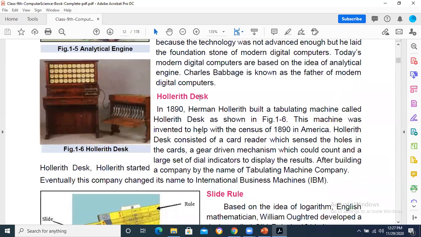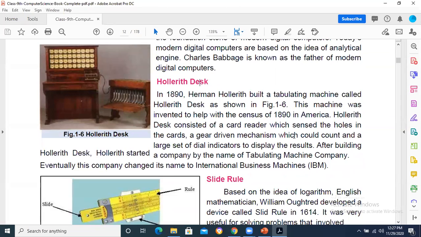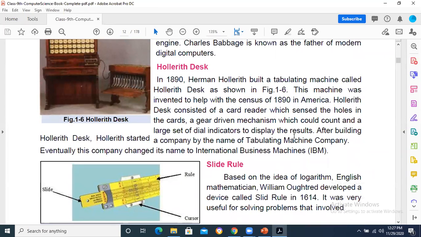Now, Hollerith desks. Herman Hollerith was the scientist, and in 1890 he invented one desk for calculation. This machine was invented to help with the census of 1890. It was for the calculation of the census. Census, you know very well, is when population and houses are counted inside the cities of a country. The device was made for that purpose.